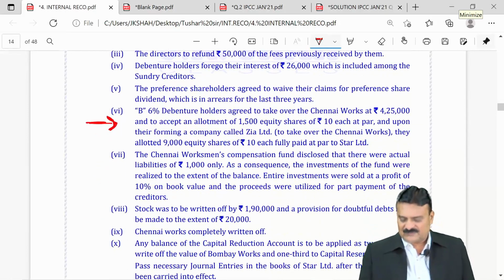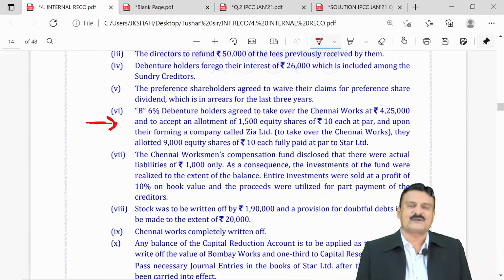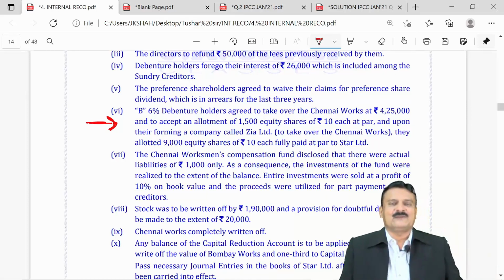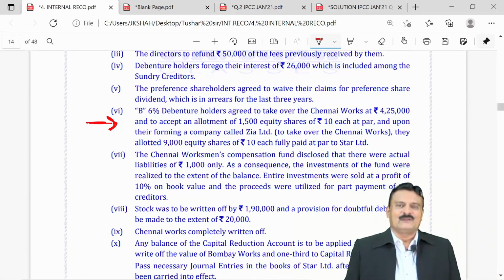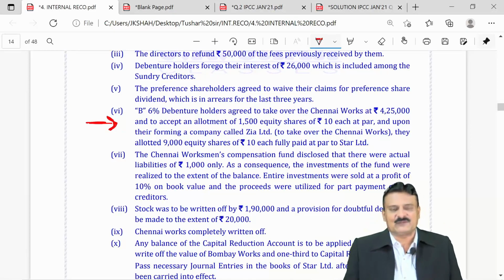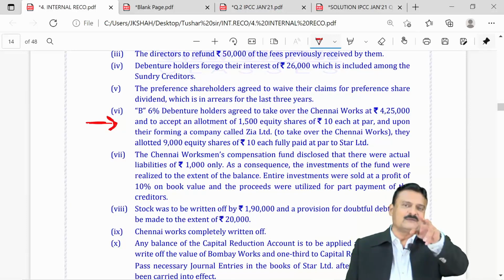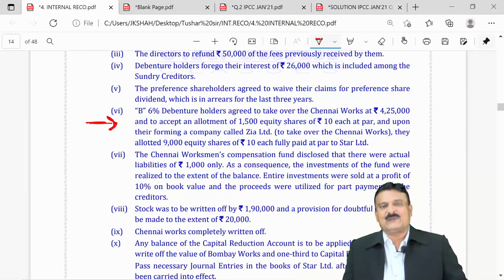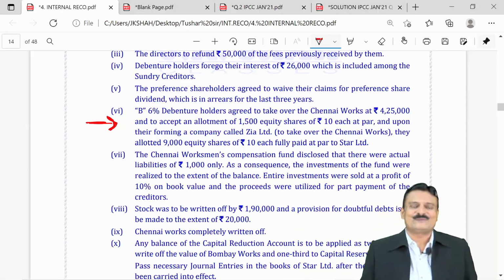And to accept an allotment of 1500 equity share of 10 each at par. So along with our Chennai works, Chennai factory building, we are also giving them equity share of 15,000 rupees. So 75,000 extra towards the Chennai building or Chennai works plus 15,000 of equity shares, means in all we gave them an excess payment of 90,000 rupees, which they are likely to refund to us.